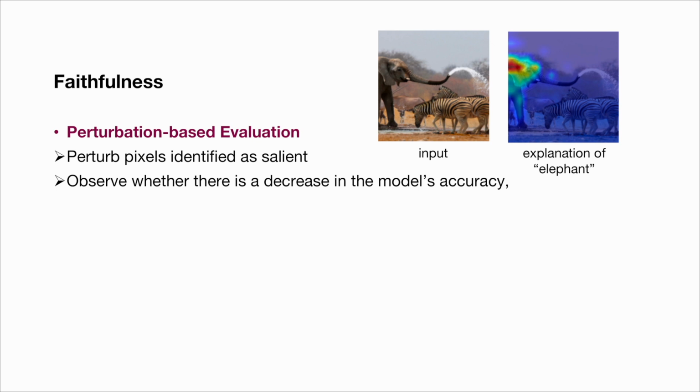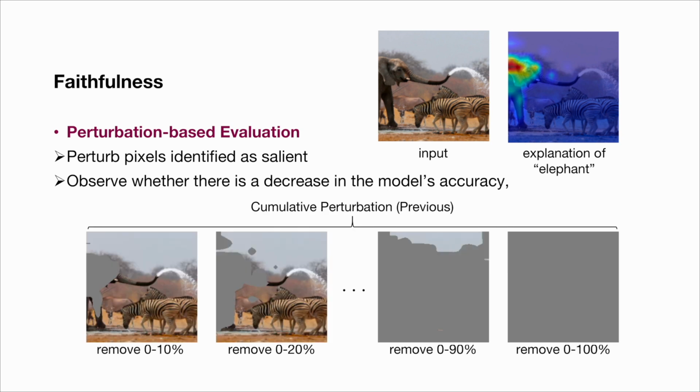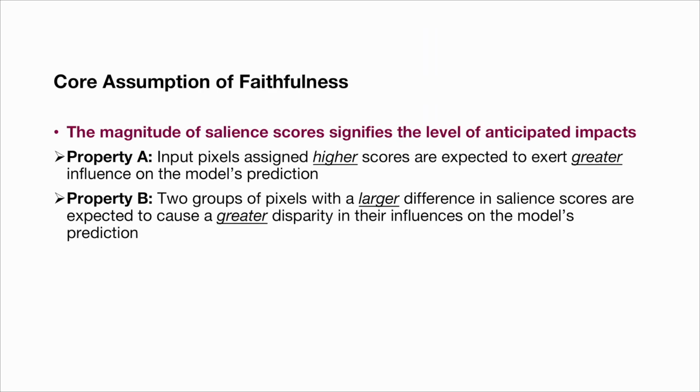To assess explanation faithfulness, common methods involve perturbing salient pixels and observing changes in model accuracy. Yet, traditional approaches, like cumulative perturbation, remove pixel groups sequentially and compute the decreases in model's accuracy, which may misrepresent the individual contributions of pixel groups. To advance the evaluation, we formally define the faithfulness leveraging a core assumption: the magnitude of salience scores signifies the impact.